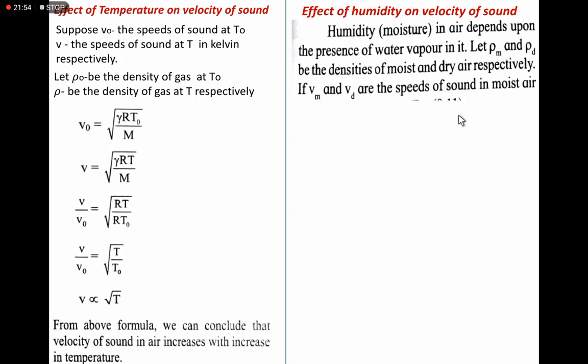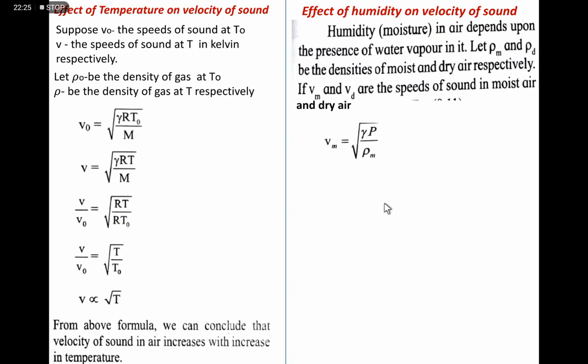Here rho m is the density of moist air, and rho d is the density of dry air. Similarly, Vm is the speed of sound in moist air, and Vd is the speed of sound in dry air.